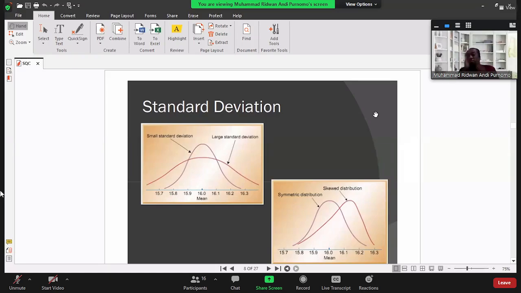The target is 330, but now our product is around 400. Even though the variation is very small, we cannot say the process is good. The variation is small, but the target has already shifted from the original target. If like that, it is time for us to maintain our machine.